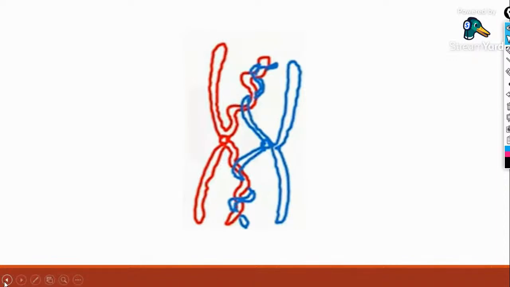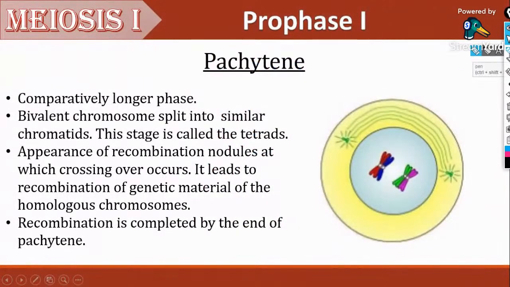Yes, so that's about Pachytene. It's a comparatively longer phase. At this stage, tetrads are all clearly visible. Appearance of recombination nodules leads to the recombination of genetic material.